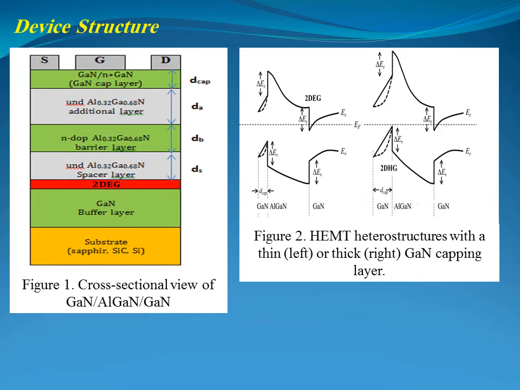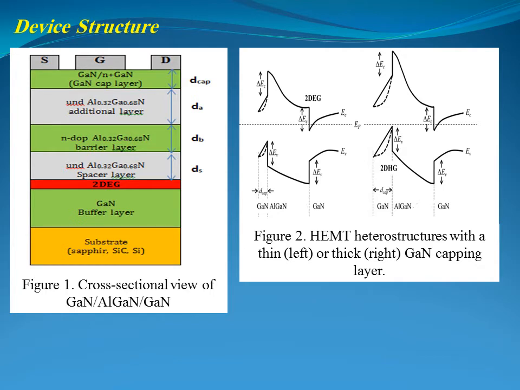Our device structure is shown in figure 1. The two-dimensional electron gas channel appears at the interface between the buffer layer and the undoped AlGaN spacer layer. In figure 2, the GaN cap layer on top of the heterostructure raises the conduction band and produces a large enhancement in effective barrier height.